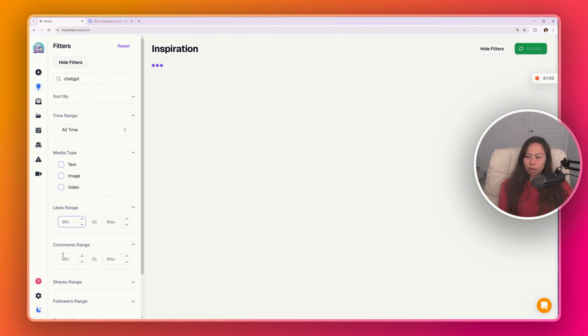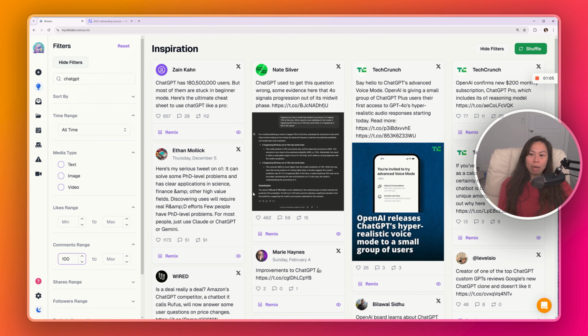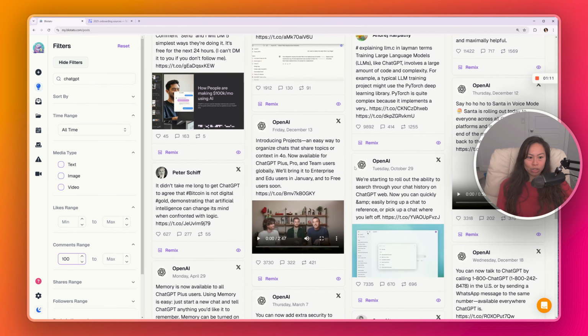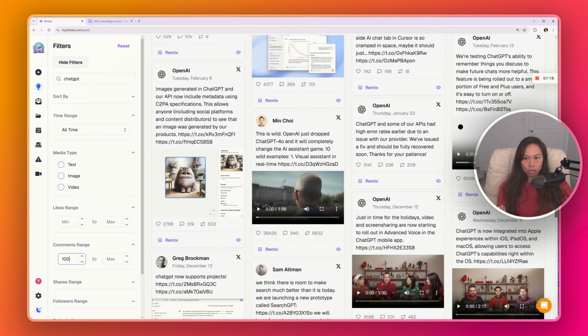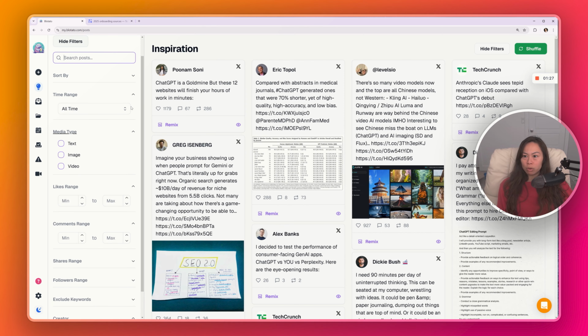Okay. What if you want posts that have minimum 100 comments? Now we're going to get a different set of results. Just keep scrolling down until the results run out. Or what I like to do is just click shuffle and it gets me new content, new ideas. Let's remove the keyword ChatGPT.